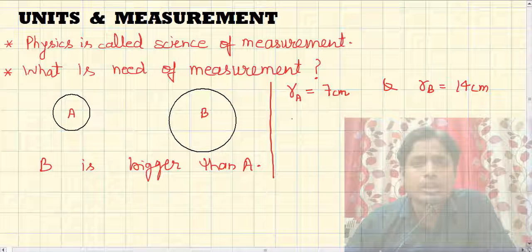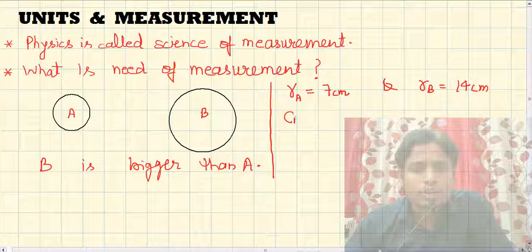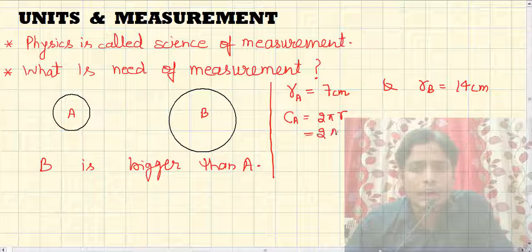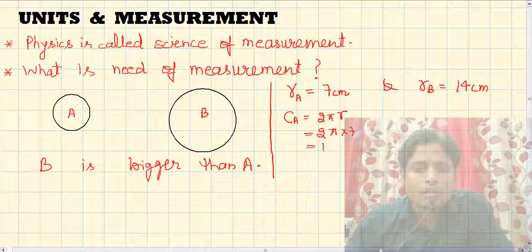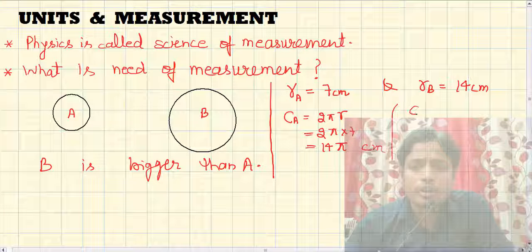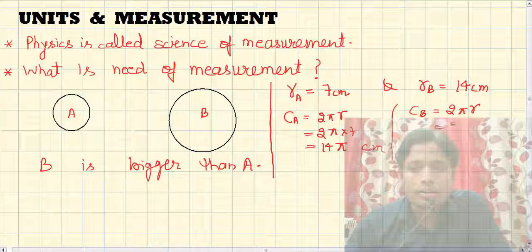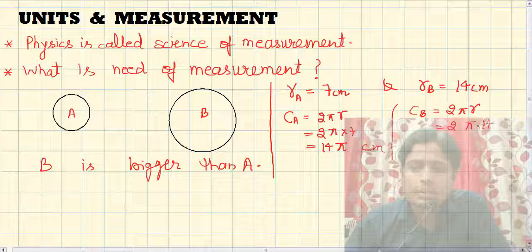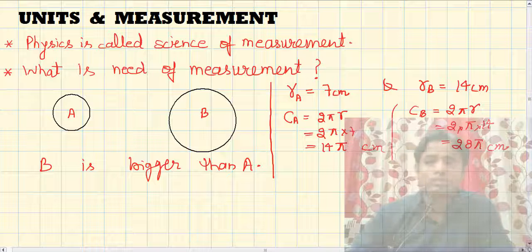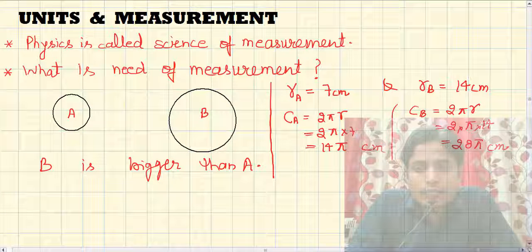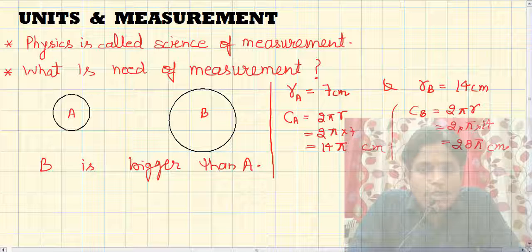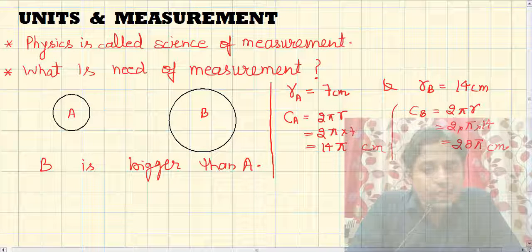Circumference of A is 2 pi r, which is 2 pi into 7, equal to 14 pi centimeter. Similarly, the circumference of B is 2 pi into 14, which is 28 pi centimeter. Now you can say the circle B has a circumference twice that of circle A.